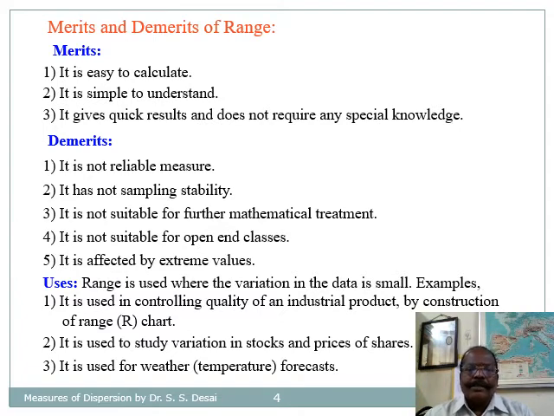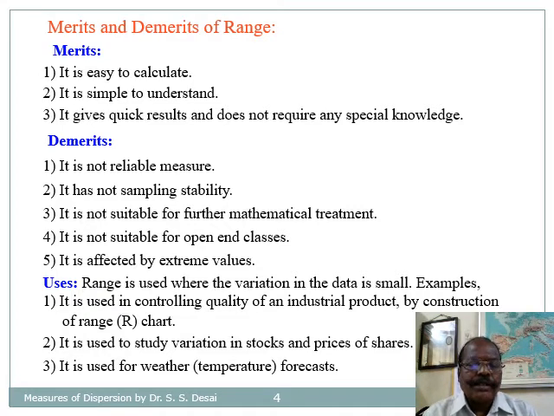These are the merits and demerits of range. In merits, it is easy to calculate, it is simple to understand, it gives quick results and does not require any special knowledge. Demerits: it is not a reliable measure, it has no sampling stability, it is not suitable for further mathematical treatment, it is not suitable for open-end classes, and it is affected by extreme values.